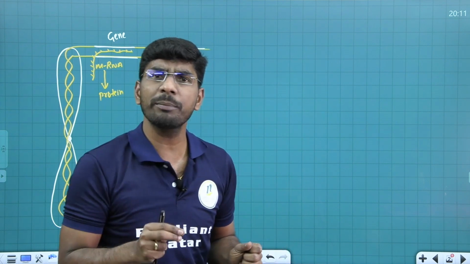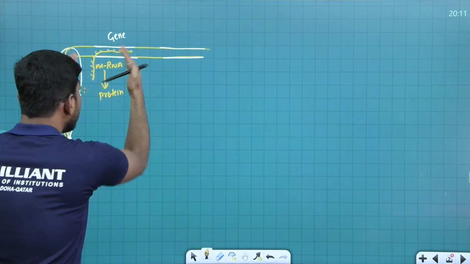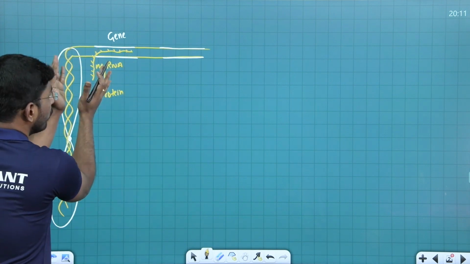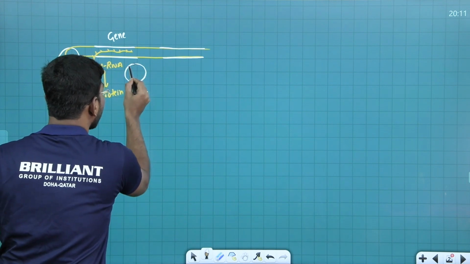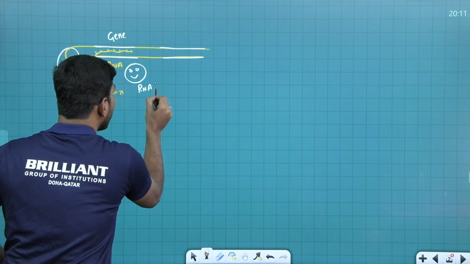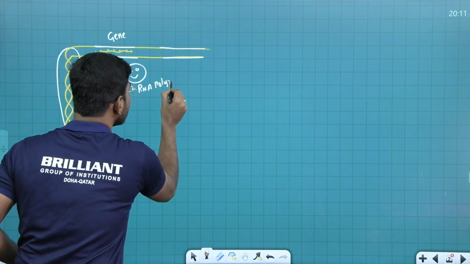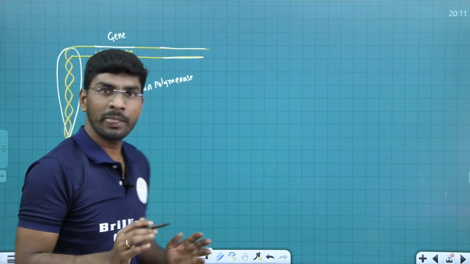So what is this RNA polymerase enzyme? Do you remember in the last class I said that for RNA to form from DNA, we need one specific enzyme? What is this enzyme name? RNA polymerase enzyme.